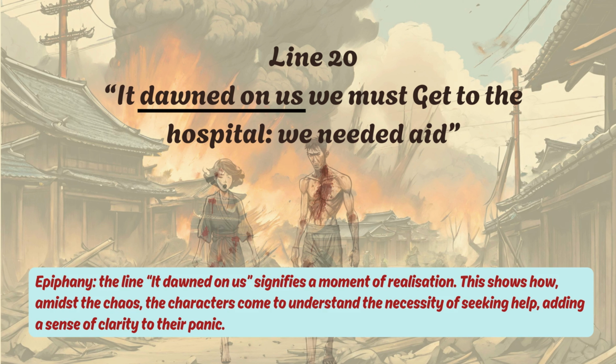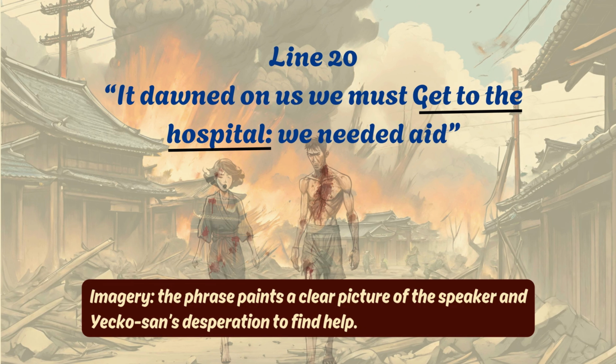Now, in the same line, the phrase "it dawned on us" signifies a moment of realization. Therefore, it is an example of epiphany. And we know that epiphany is a literary device that refers to a sudden, deep realization or understanding of something, often leading to a new perspective. This shows how, amidst the chaos, the characters come to understand the necessity of seeking help, adding a sense of clarity to their panic.